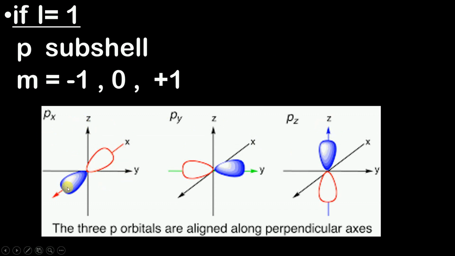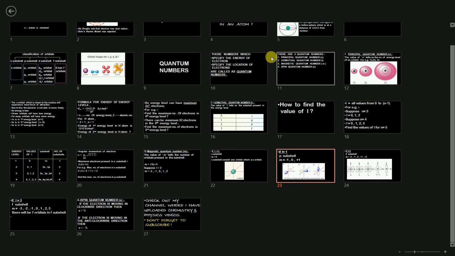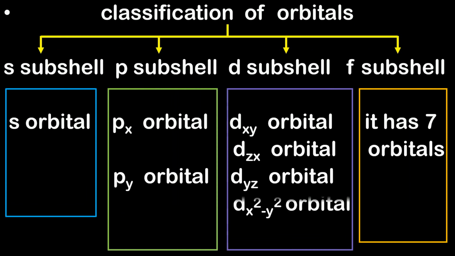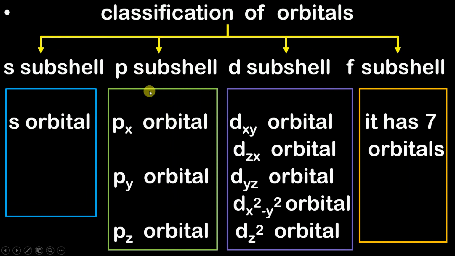Because this orbital is lying on the x-axis, whereas this p orbital is lying on the y-axis, therefore it is named py orbital, and this is named pz orbital because it is lying on the z-axis. I hope you have understood why the p subshell is going to have 3 orbitals.